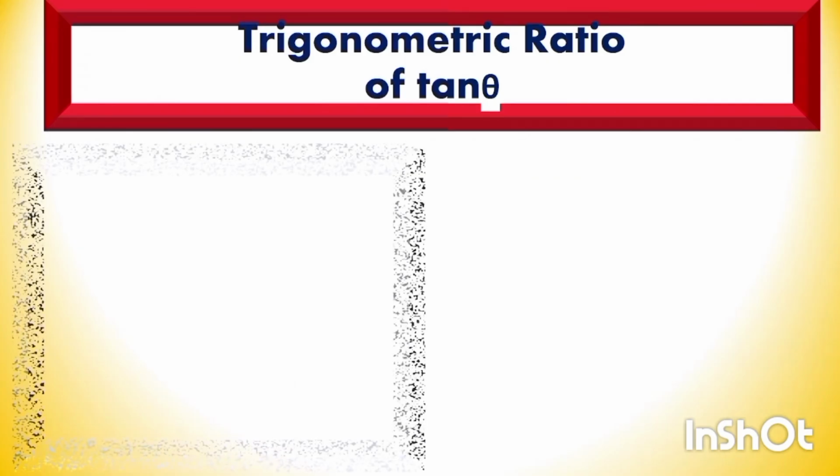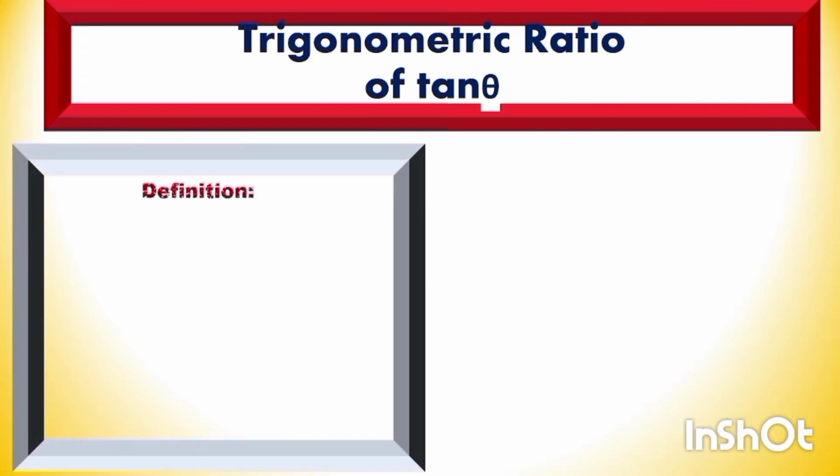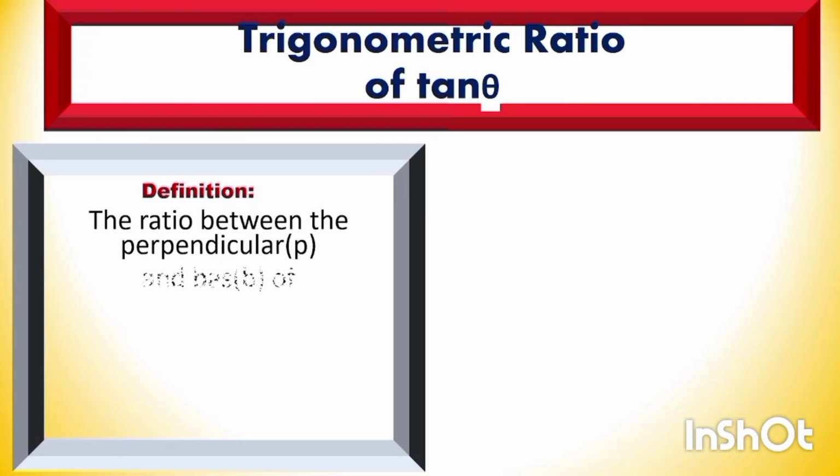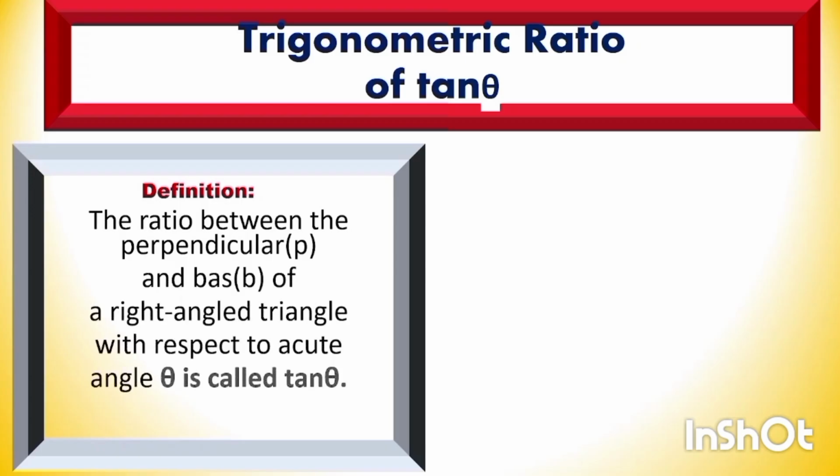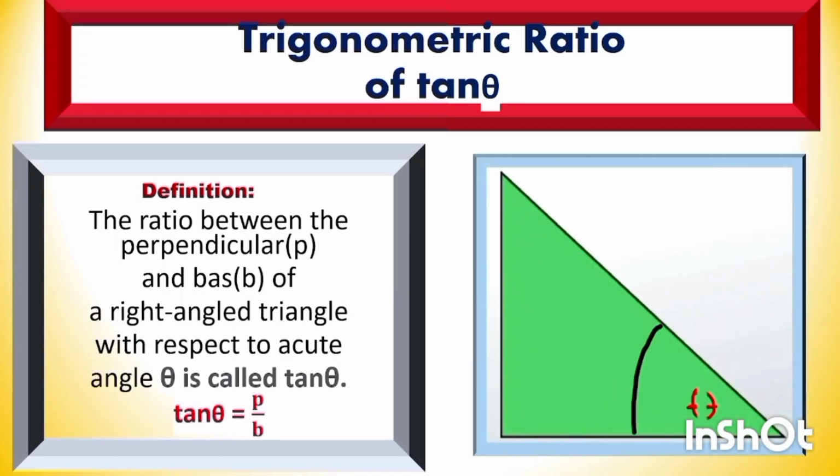Trigonometric ratio of tan theta. The ratio between the perpendicular and base of the right angle triangle with respect to the acute angle is called tan theta. Tan theta is equal to P by B. Theta is the acute angle, B is the base, P is the perpendicular, and tan theta is equal to P by B.